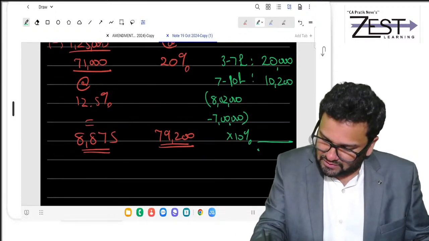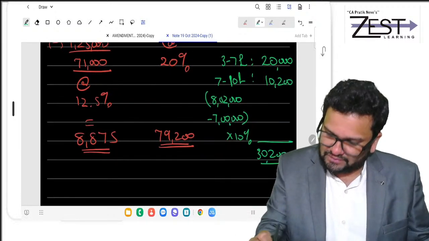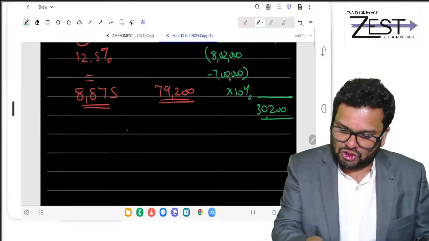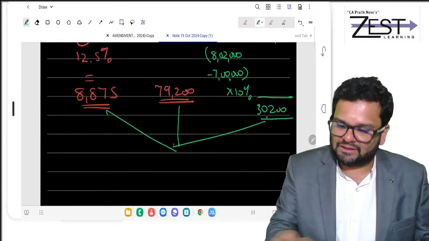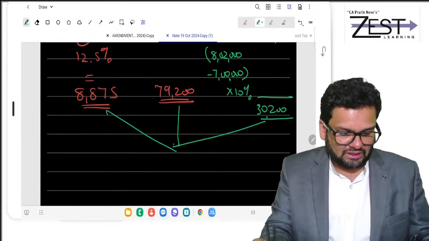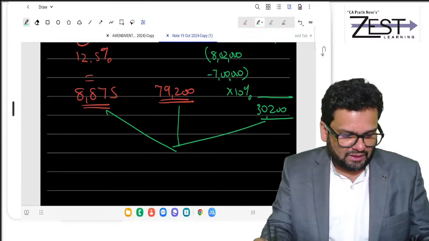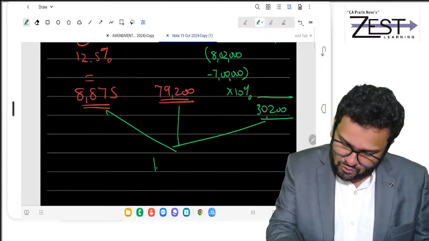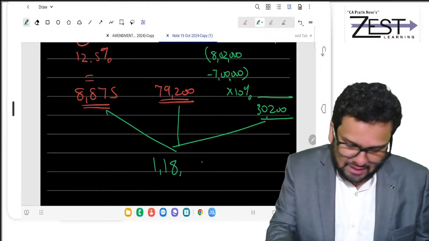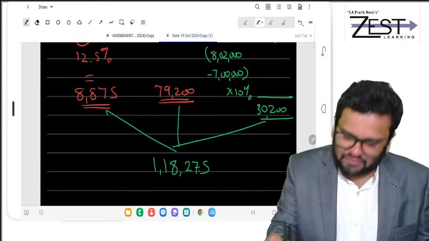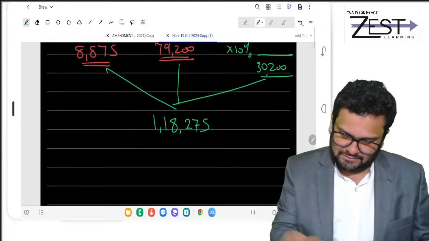Can you take the total? Total is 30,200. Friends, take the total of these three. That's your final tax. So 30,200 plus 79,200 plus 8,875, 1,18,275 is your final tax.